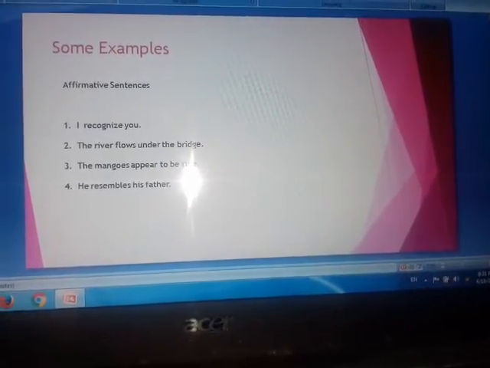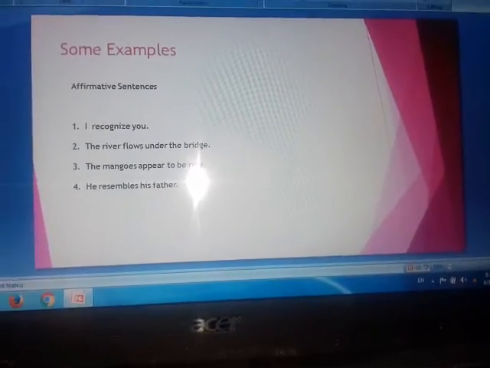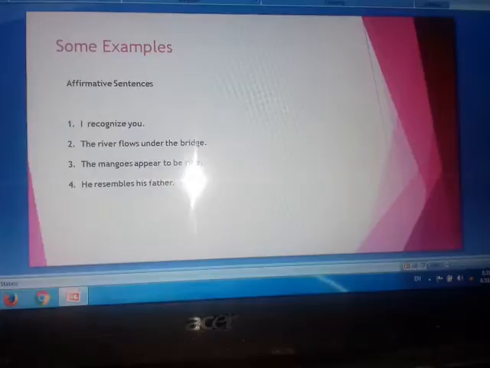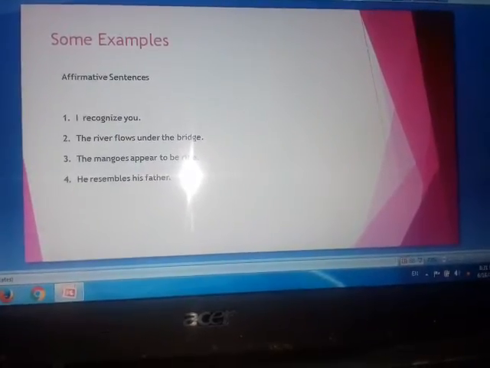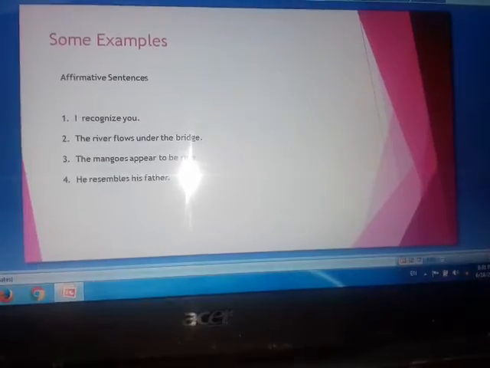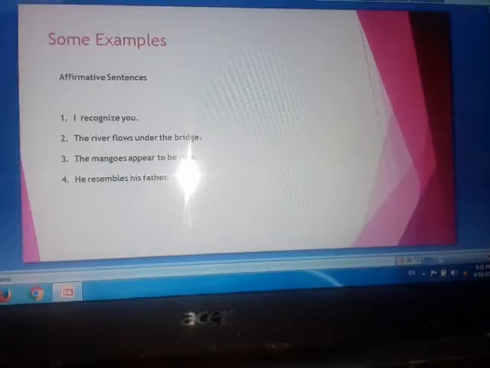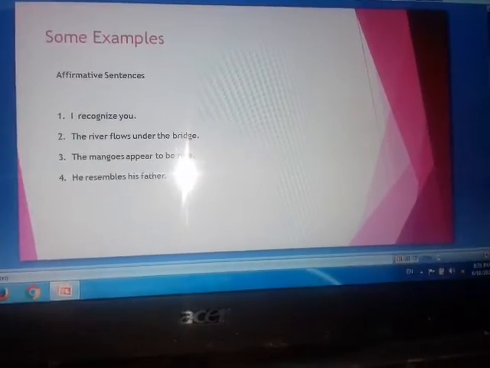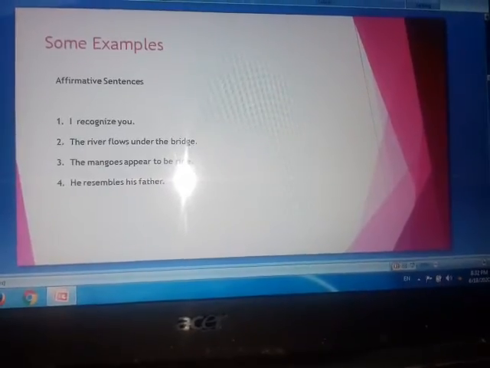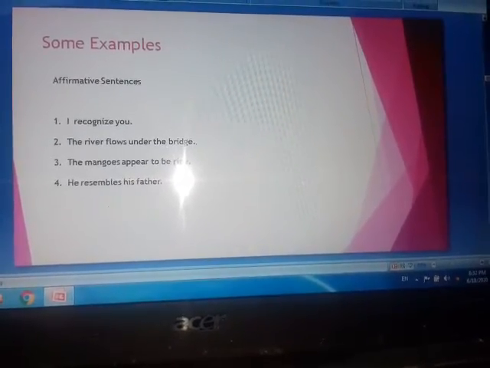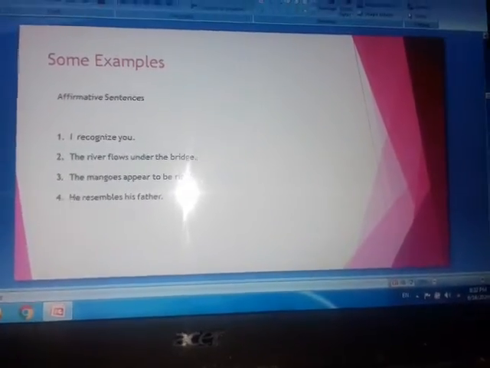Next, the river flows under the bridge. Flows, first form of the verb. The mangoes appear to be ripe. Appear, again first form of the verb. He resembles his father. All 4 examples are affirmative sentences and of simple present tense.